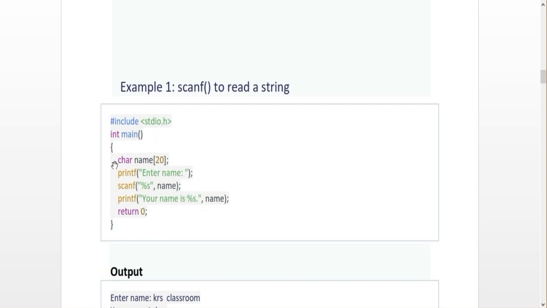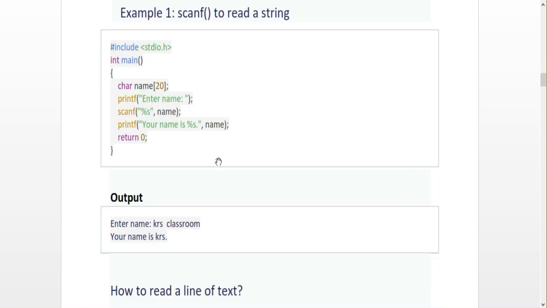But the output here, see the output, enter the name. I enter KRS space classroom. So when the program encounters the first value, it starts to read the corresponding string. When it meets the blank space, it will automatically ignore the further strings. This is the purpose of using scanf.